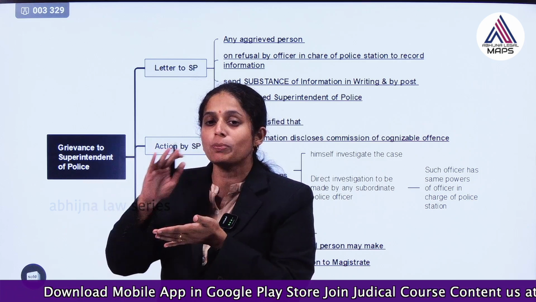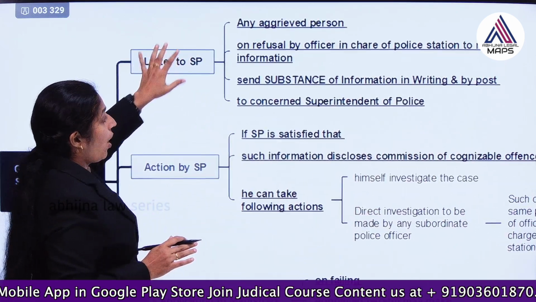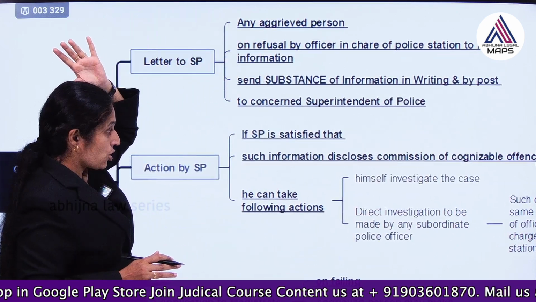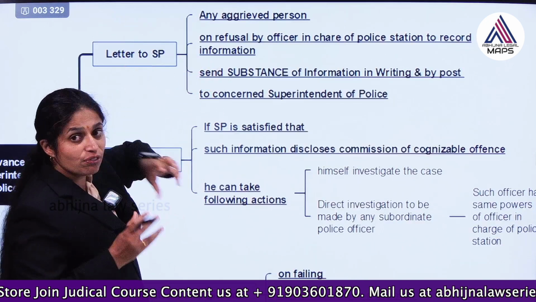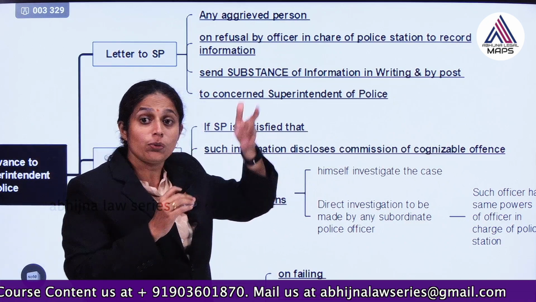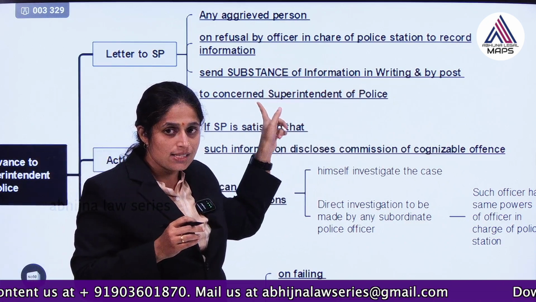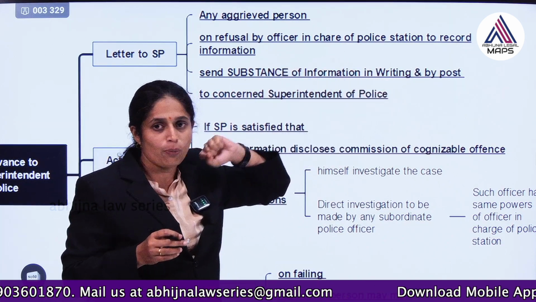Who is the SP? He is the superintendent of police. So any aggrieved person, on refusal by the officer in charge of the police station to receive the information, can send the substance of the information in writing to the concerned superintendent of police, by way of post.